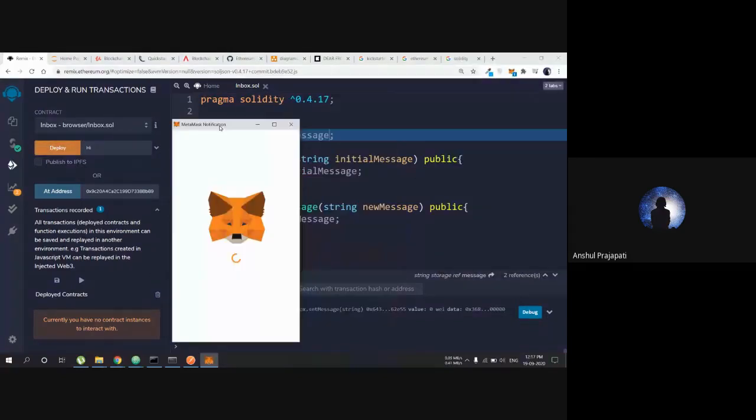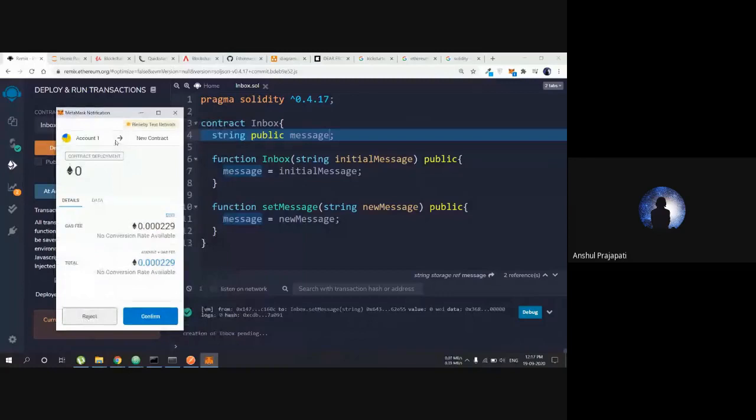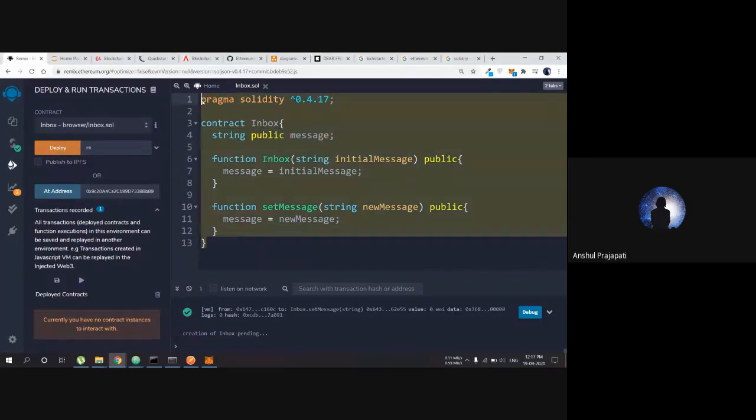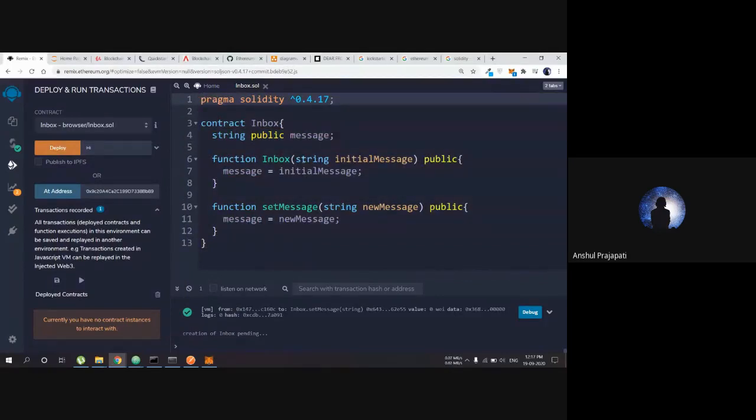Now you can see this notification. MetaMask is active, and it is saying that I will be charged a fee of 0.000229 ethers to deploy this contract on the network. So when I am deploying something on the network, it is calculating all the cost.